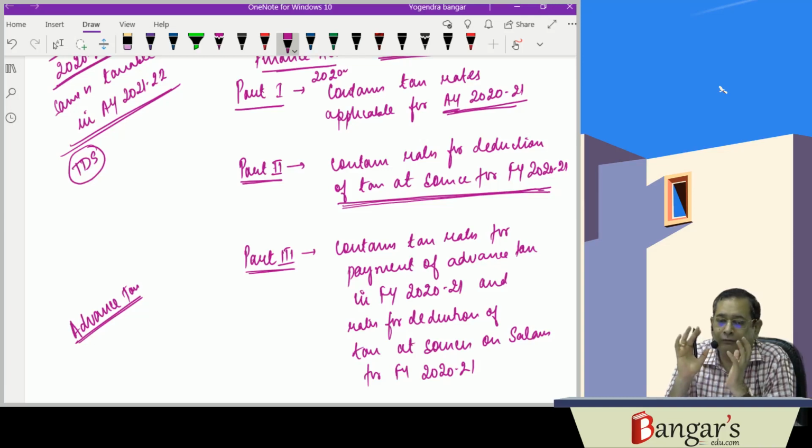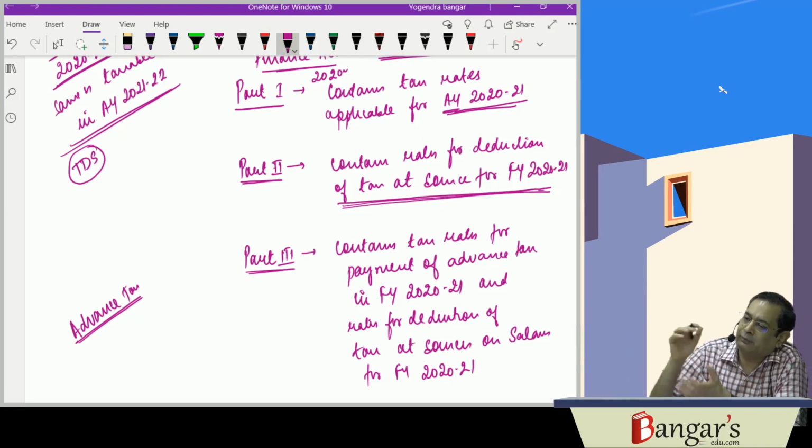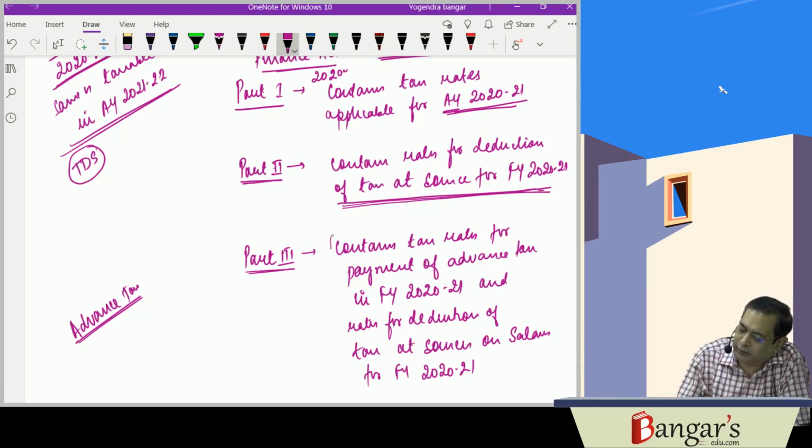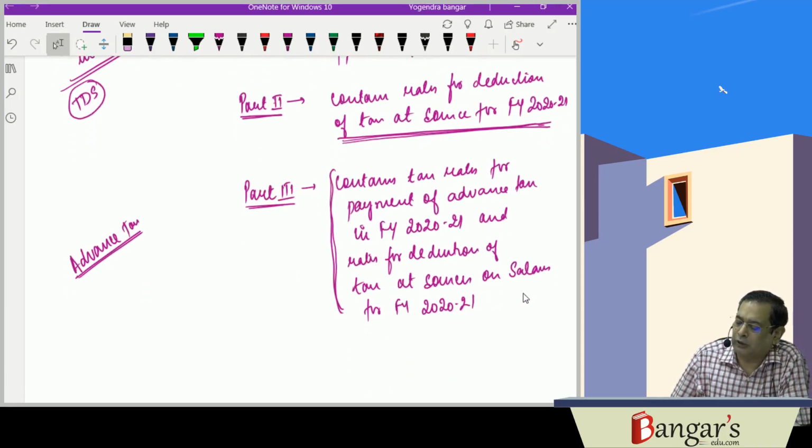How will I calculate my estimated tax liability? What tax rates do I have to apply for calculating the same? That has been given in Part 3 of the Finance Act 2020.